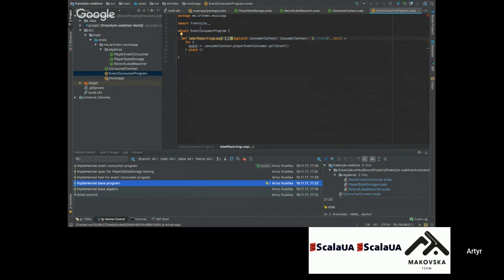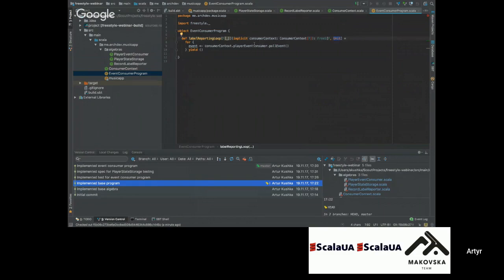It will be fulfilled by the Freestyle library, so we should not care about where we get this ConsumerContext. We will just get it when we start executing that function. The function is our free monad, operating with operations of ConsumerContext, and as a result it returns Unit, because currently we just have a loop that's doing its stuff and doesn't care about the results.